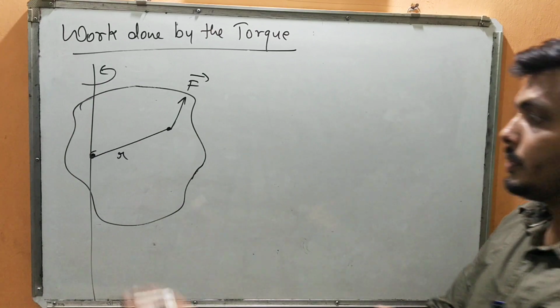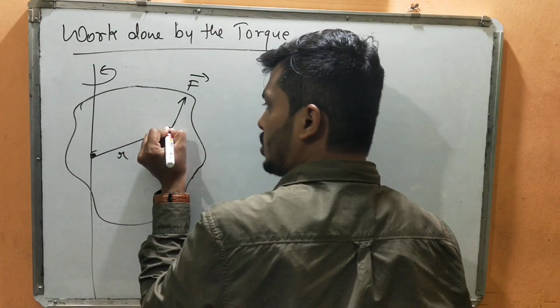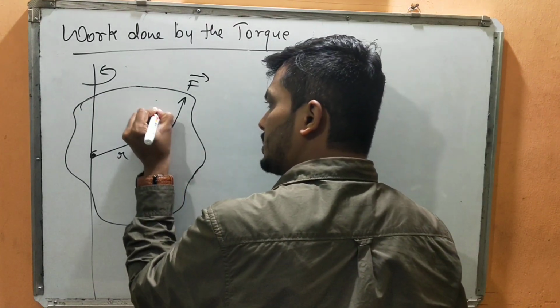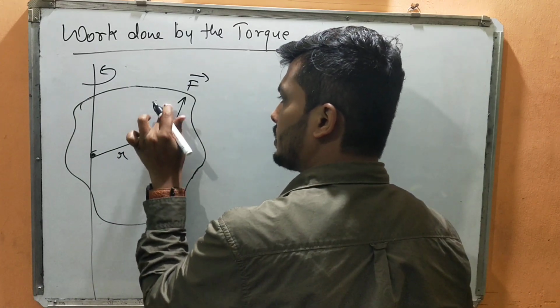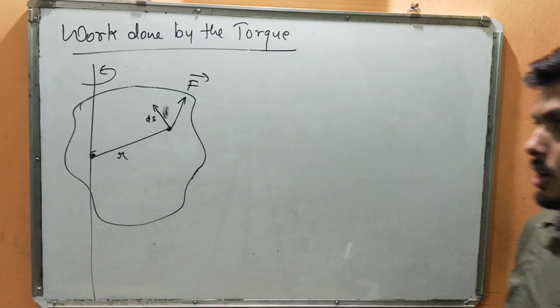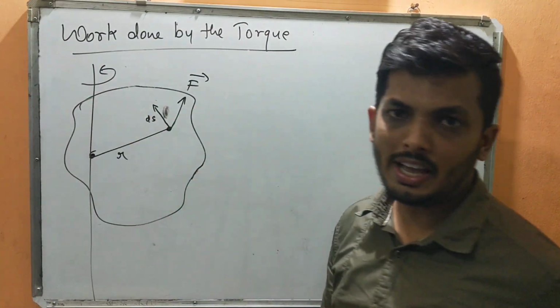Now, when I apply a small force on this point, this body undergoes a small displacement ds, and the total displacement is s.